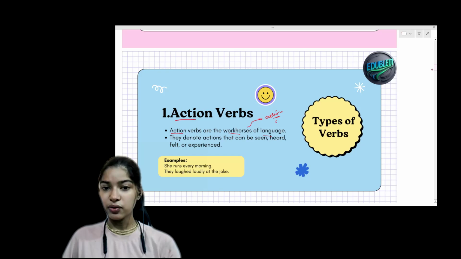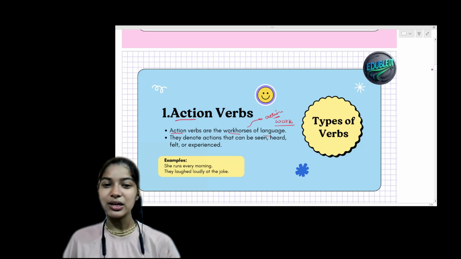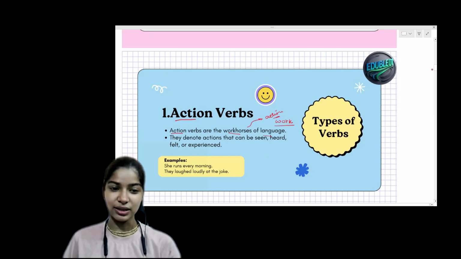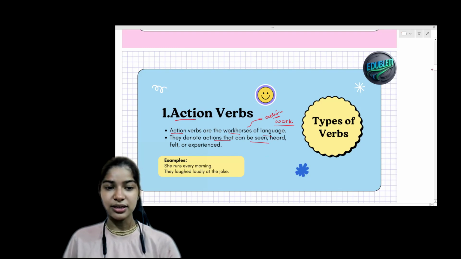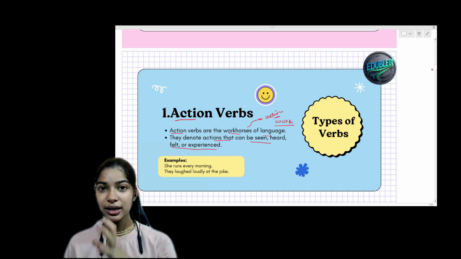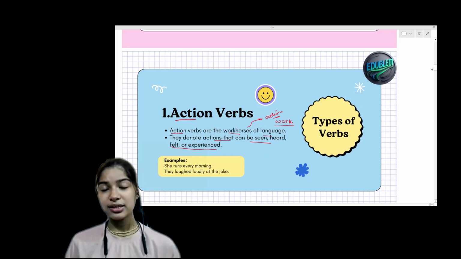What is the work going on in the sentence? Workhorses means what is the work going on in the sentence. They denote actions that can be seen, heard, felt, or experienced. They tell us about any action that we can see with our eyes, hear with our ears, feel, or experience.